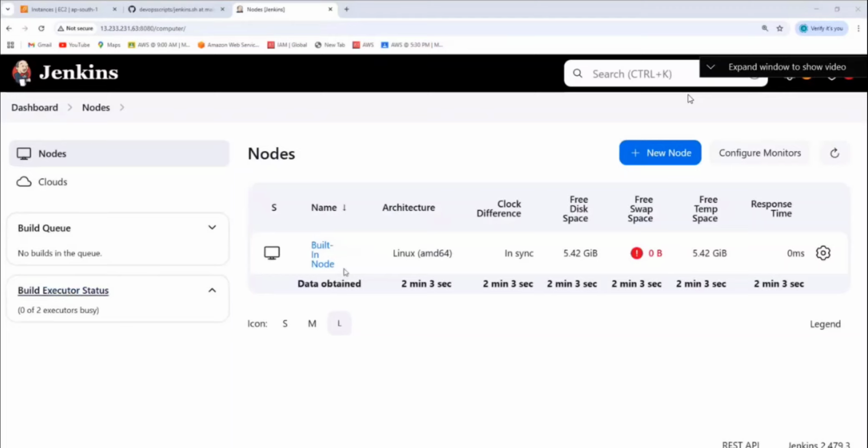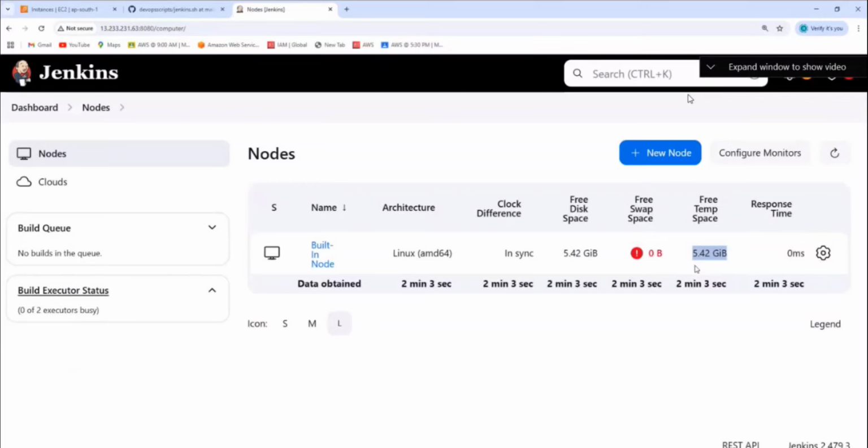Now initially someone got an error. That error you are getting, executor not found. Why do you get the error? Because you don't have any space here. Just go and check today. You will get a red color like this here also. How many nodes are there? One node, that is the built-in node, the Jenkins node. All the builds will be running on the same machine, so you need to have free temporary space here. How much space is left here? 5 GB. That's why for me it is not complaining. But for you, for some reason, if this is full, then you get that error.